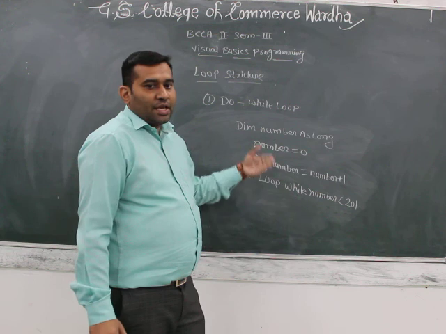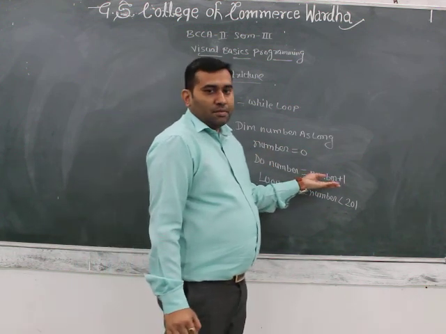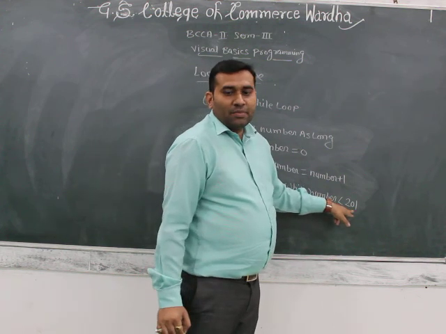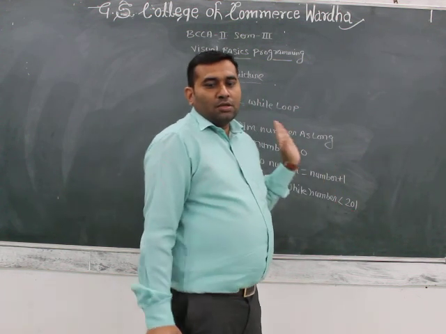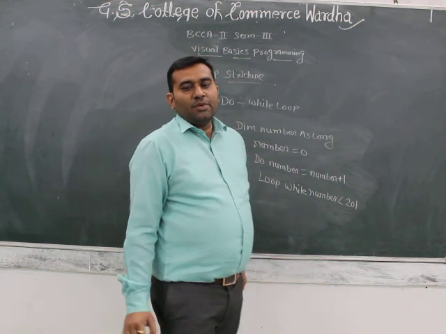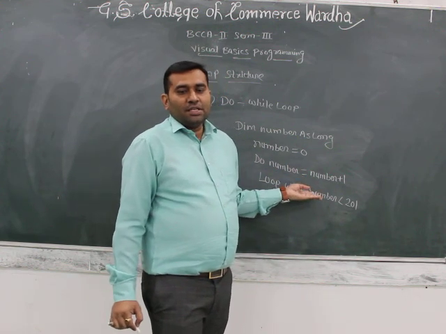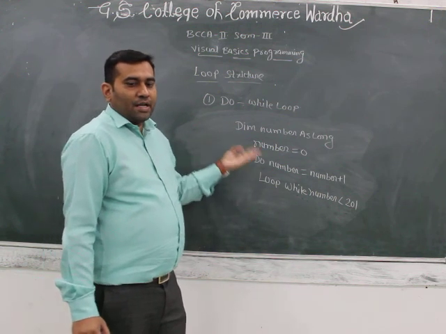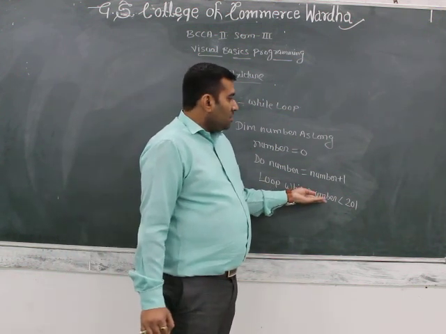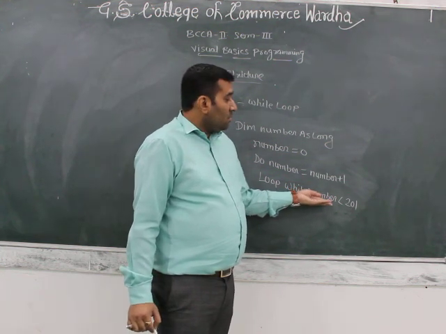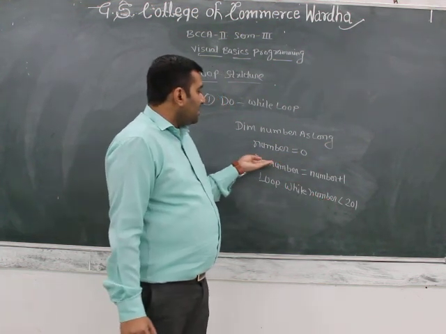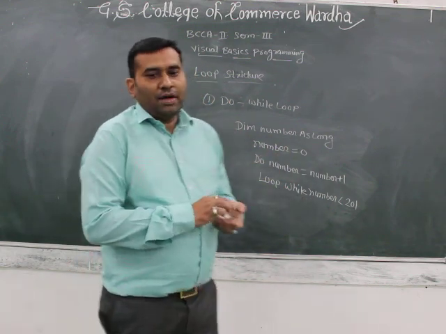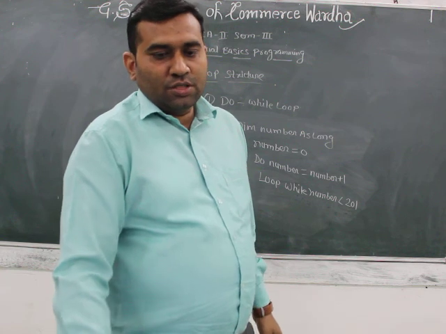The program executes the statement between do and loop while, determining whether the counting is less than 201. In this case firstly you write the statement, then write the condition. In this way the do while loop is used in Visual Basic.